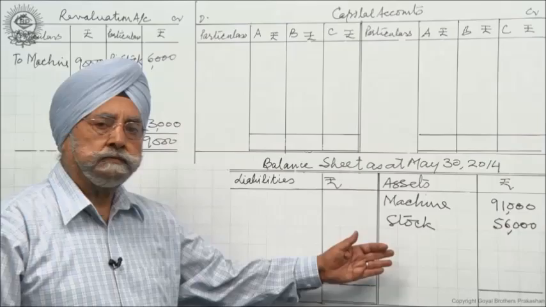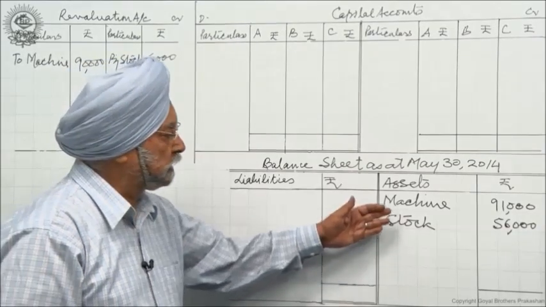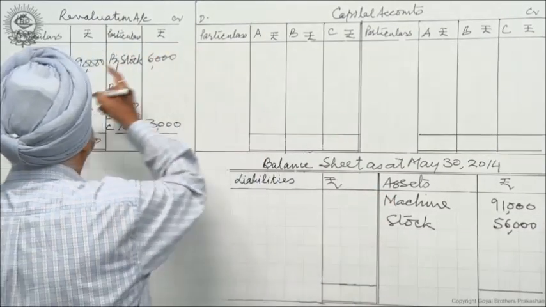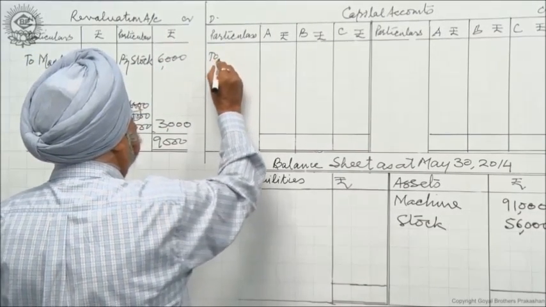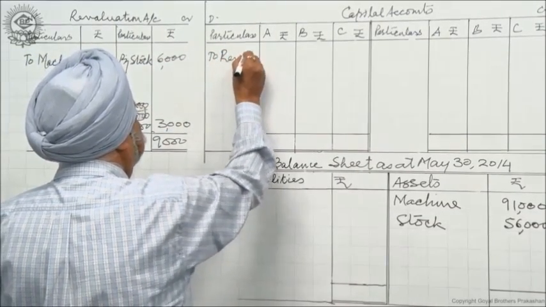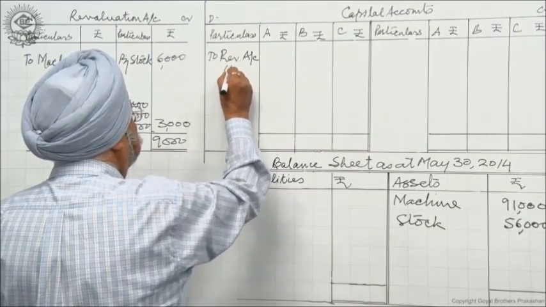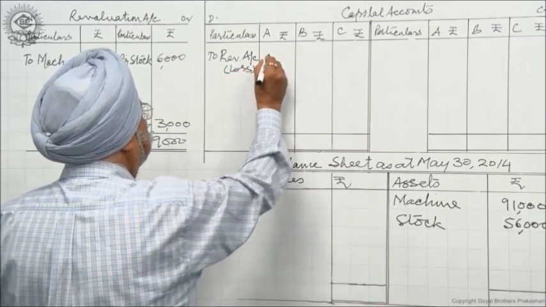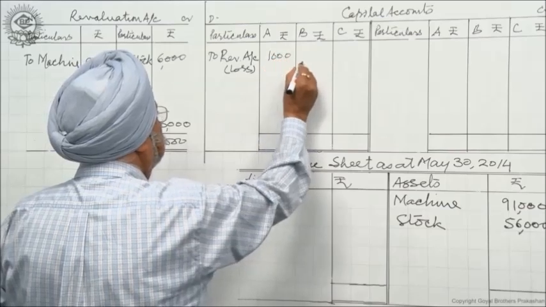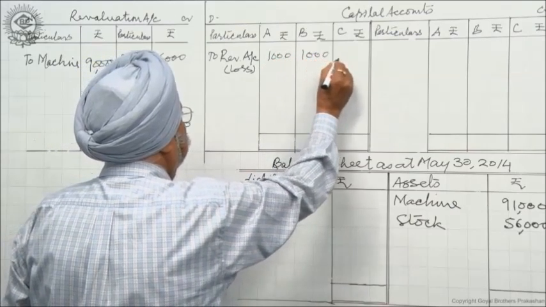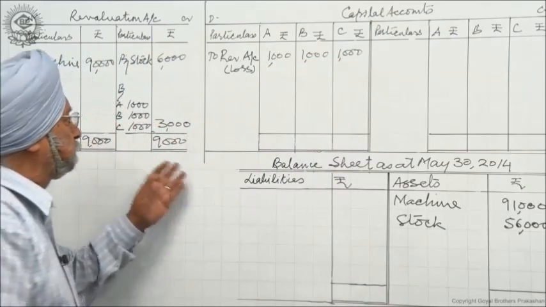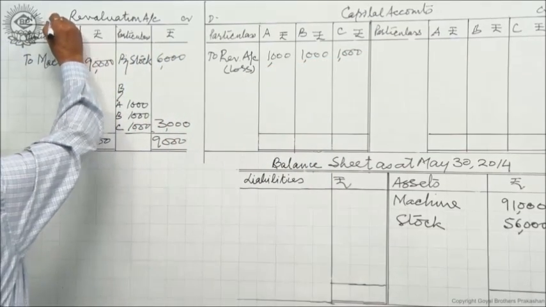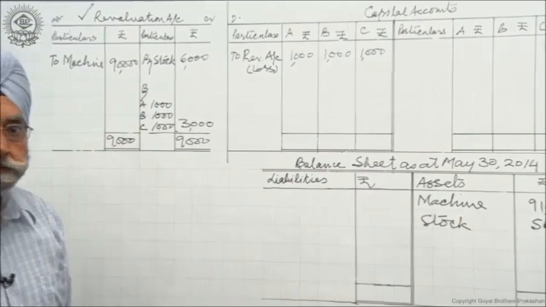One, write down the revalued figures in the balance sheet, and second, post this loss to partners to revaluation account. This is loss. This will go 1,000, 1,000 and 1,000 to every partner. So loss has been posted and the revaluation job is over.